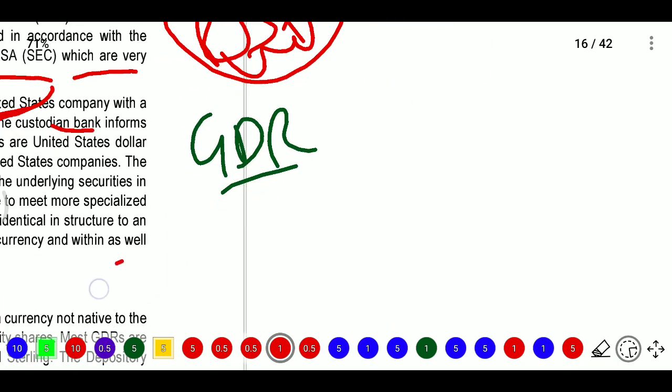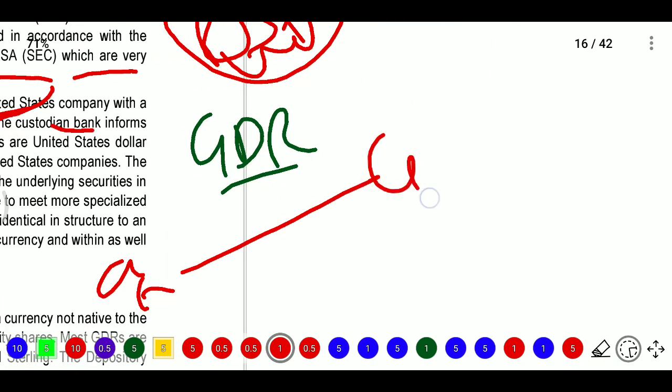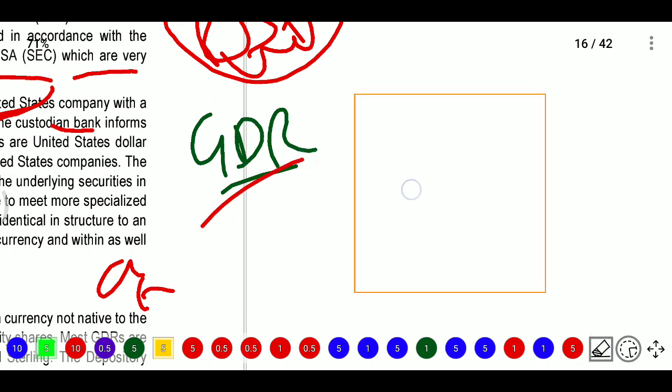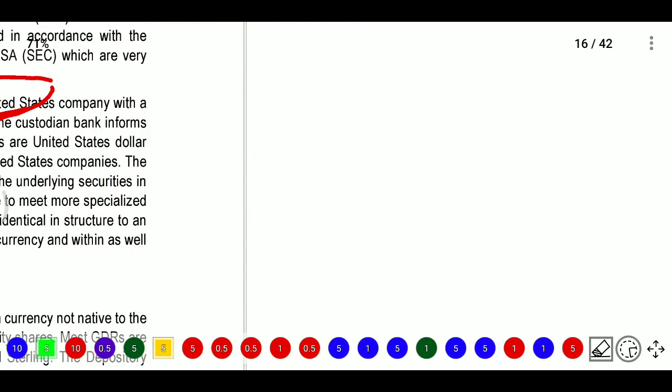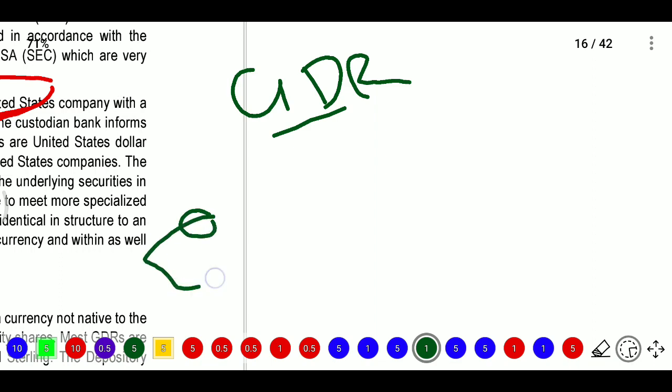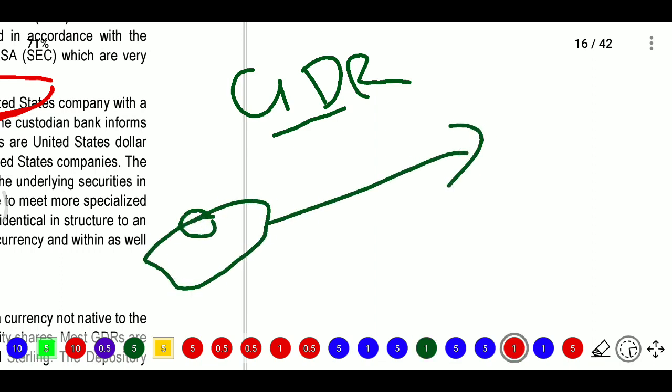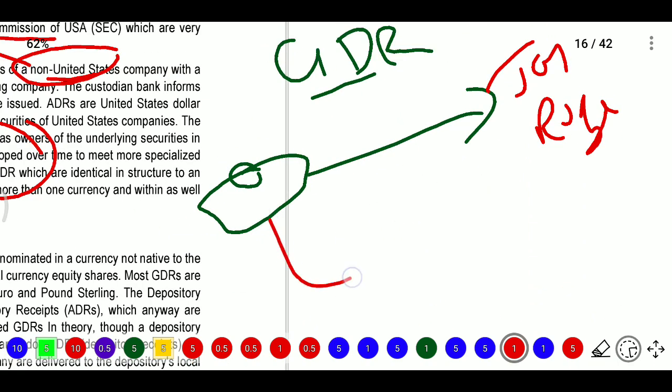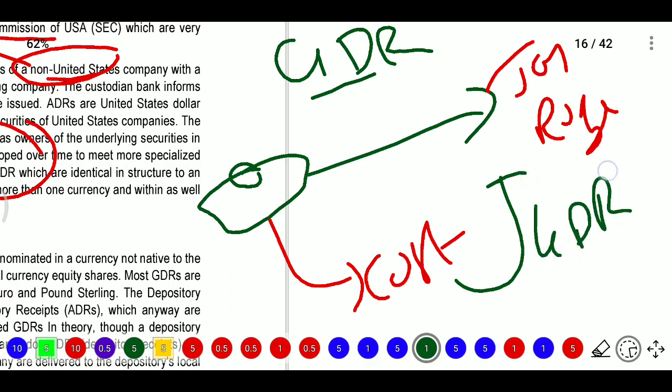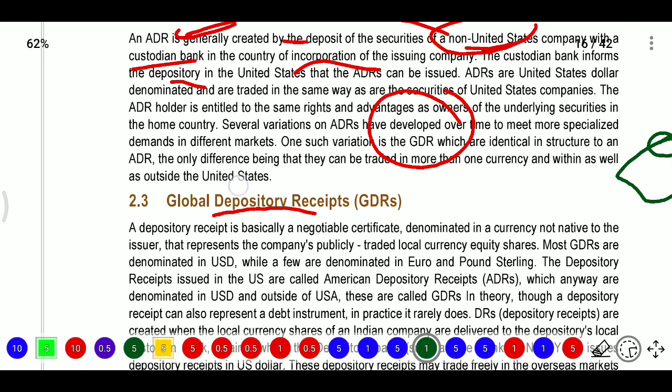Now, if Indian companies want to issue in different countries globally, then they will issue GDRs, which we are discussing. The company is an Indian company, and they want to issue in countries other than the USA, for example Japan, Russia. So this Indian company, with the custodians, will issue the GDRs. This is global depository receipts, so globally means we can utilize these deposits worldwide.